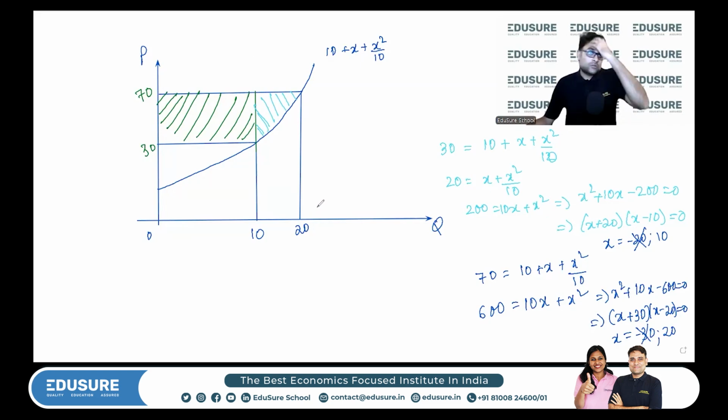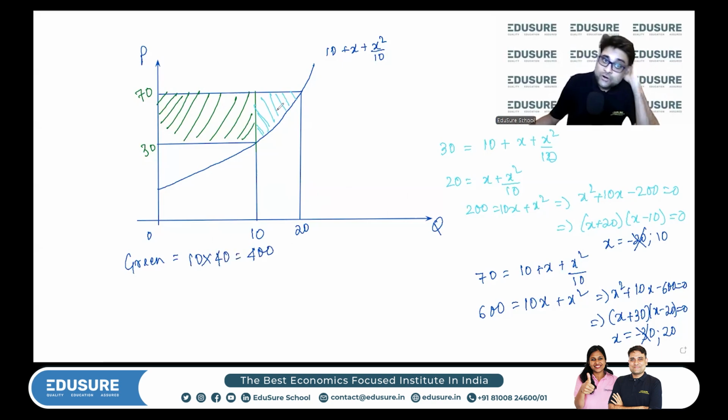ठीक है. तो ये green area क्या होगा? Green area is very easy. It's a rectangle. So 10 into 70 minus 30, that's 400. Now, in order to find out this, what do I need to do? I need to basically do the entire area, that's 10 into 70,